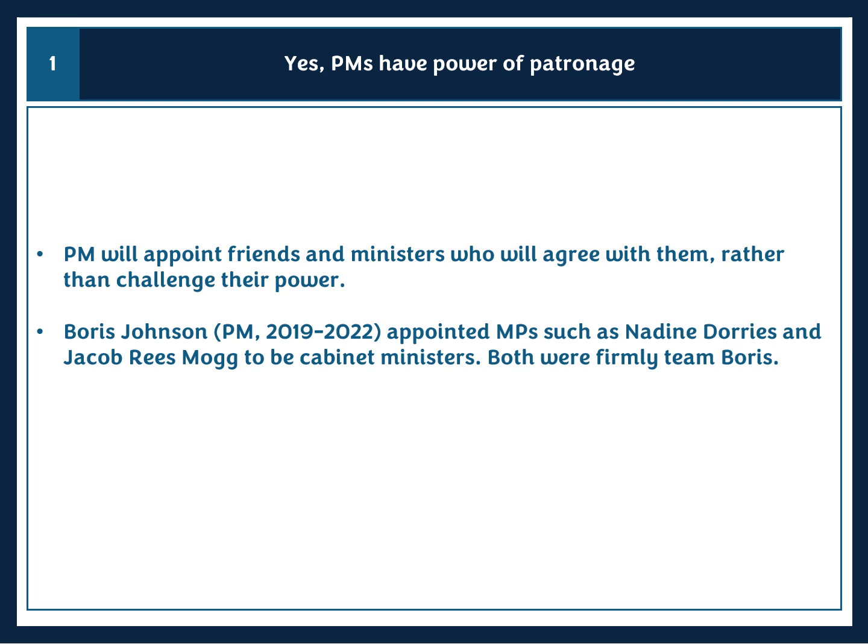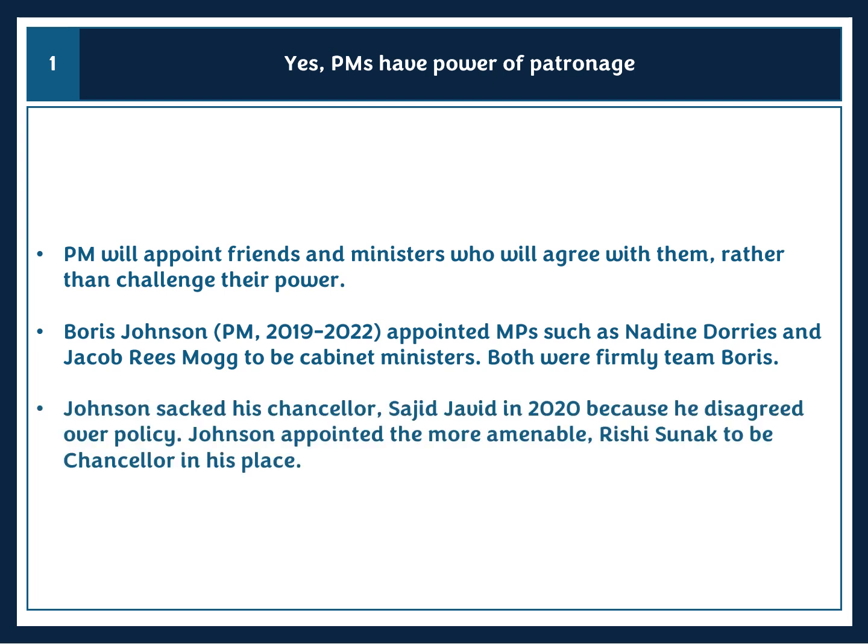Now, the power of patronage also extends to firing Cabinet members. Again, Johnson displayed the full use of this patronage when he fired Sajid Javid and replaced him with Rishi Sunak in January 2020. Javid had been opposed to the spending plans being put forward by Johnson, and therefore his firing demonstrated that the Prime Minister is in almost complete control of the Cabinet and will therefore dominate policy making. So when Javid says, no, I don't think you should do that, Prime Minister, the Prime Minister says, well, I want to do this, I don't think we can continue working together, and he moves him on at that point.